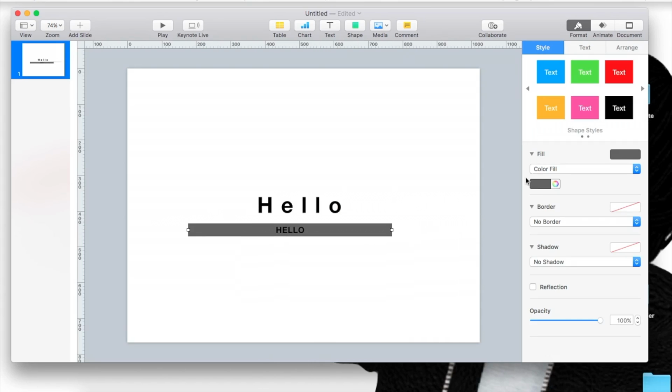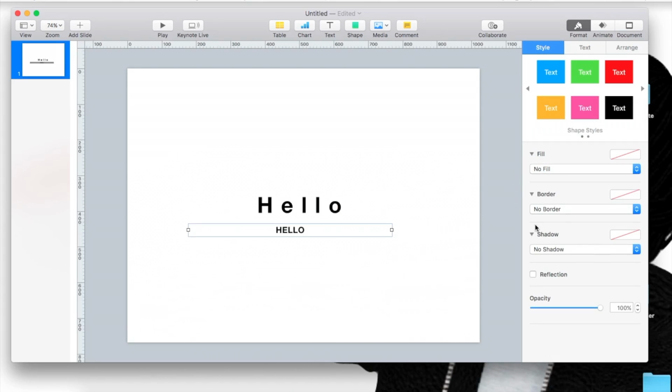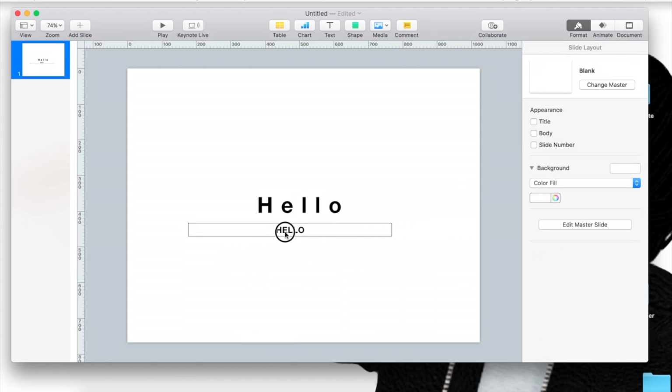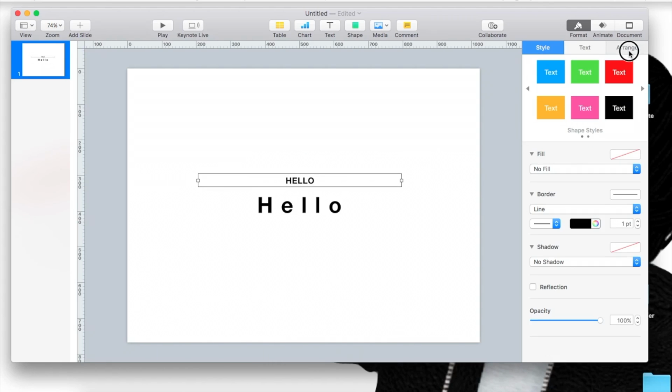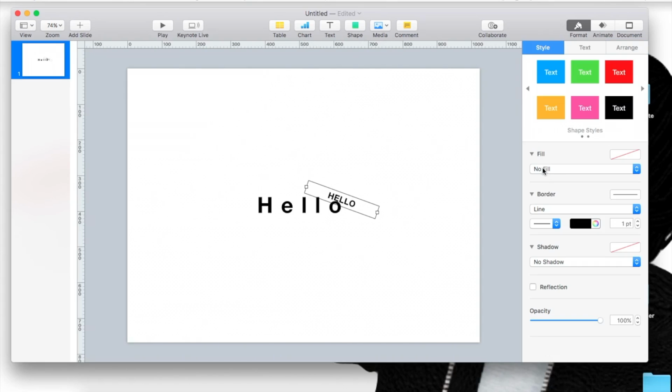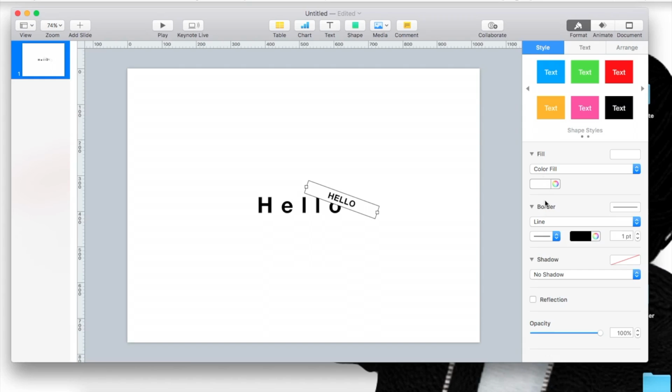You can also, if you don't want to add a color, add a border by creating lines, and then you could adjust the size how you feel. You can even change the arrange, and you could change the angle. Let's just say you wanted to make it smaller and have it sit on the hello, then you would just add a color. Let's go with white. So you see, it looks cute.